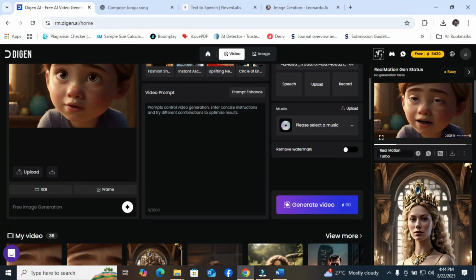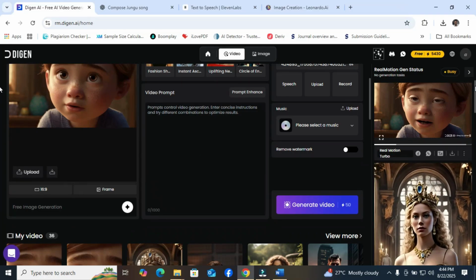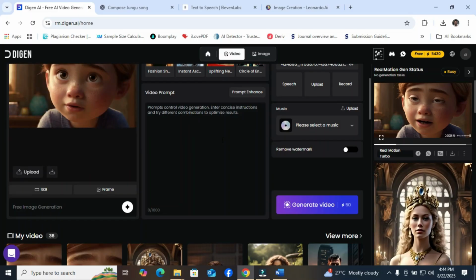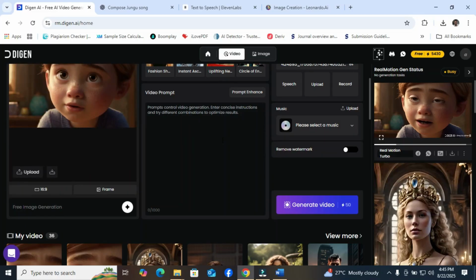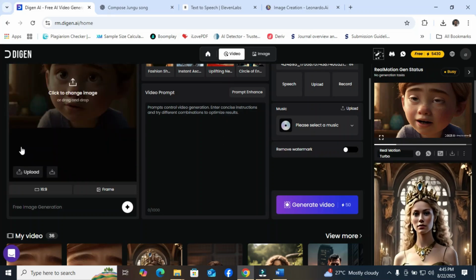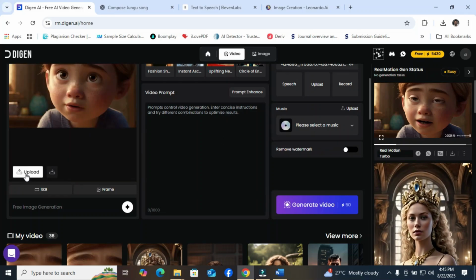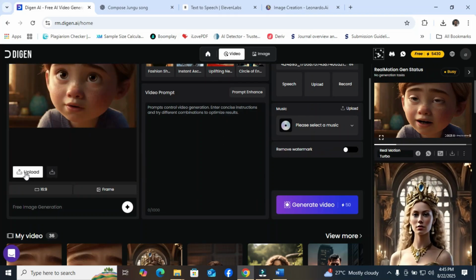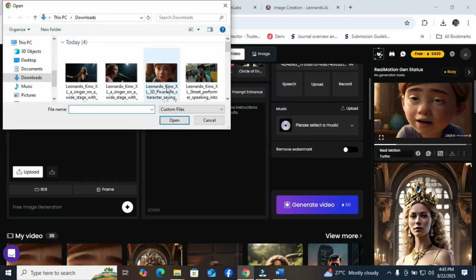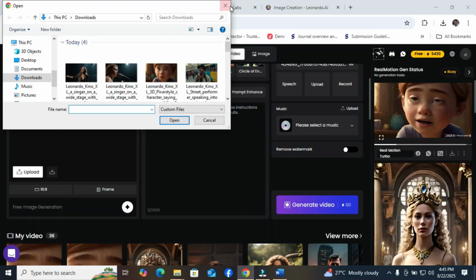So what I did was to upload the image first. And this is the platform, Digen AI. It gives you free credit on a daily basis. So you can see this now. Then what I did was to upload it. Look at my left hand side. I click on upload. Then this is the image. I got the image and I uploaded it.